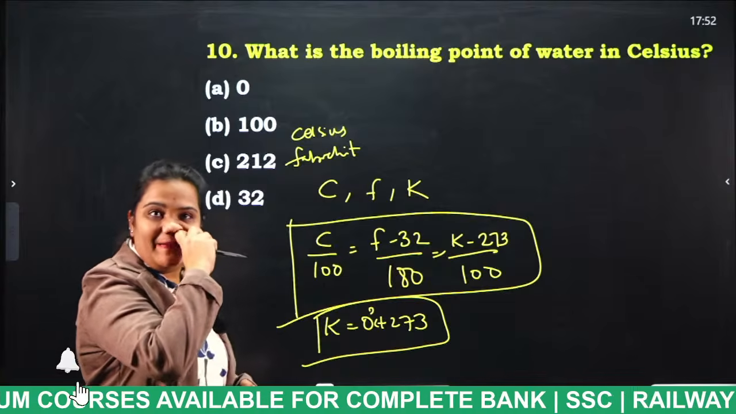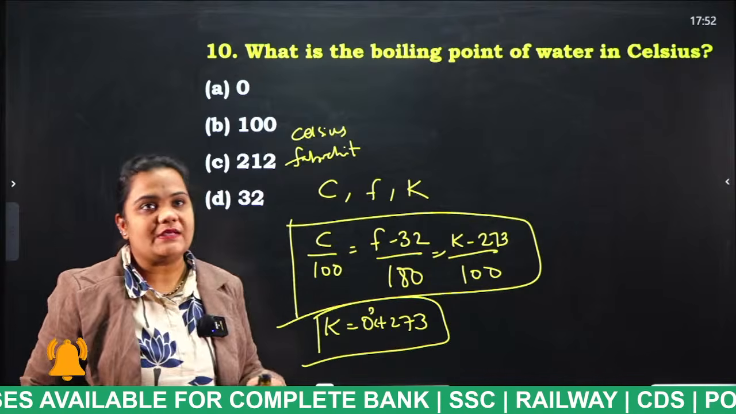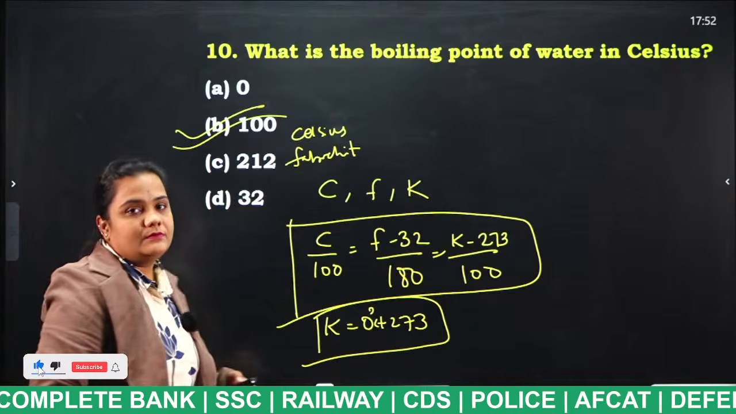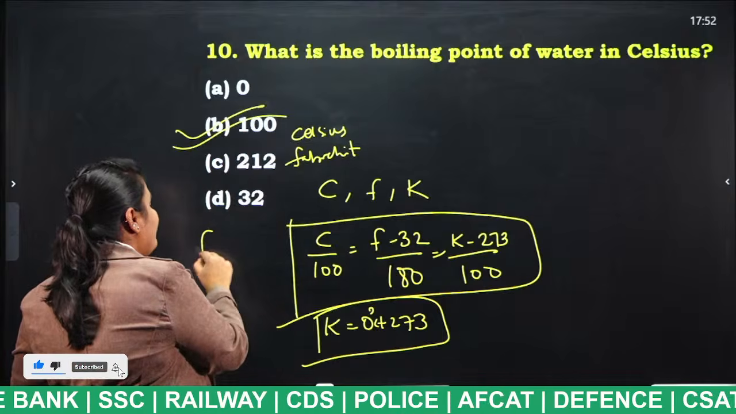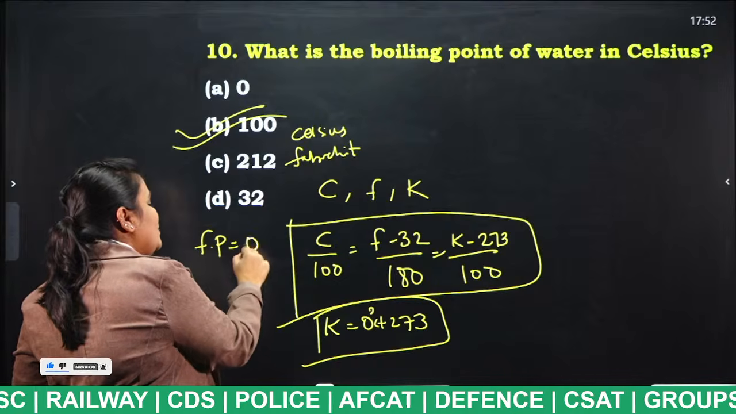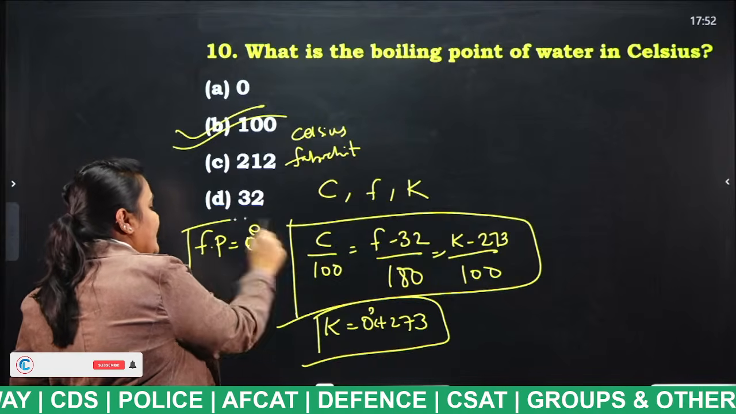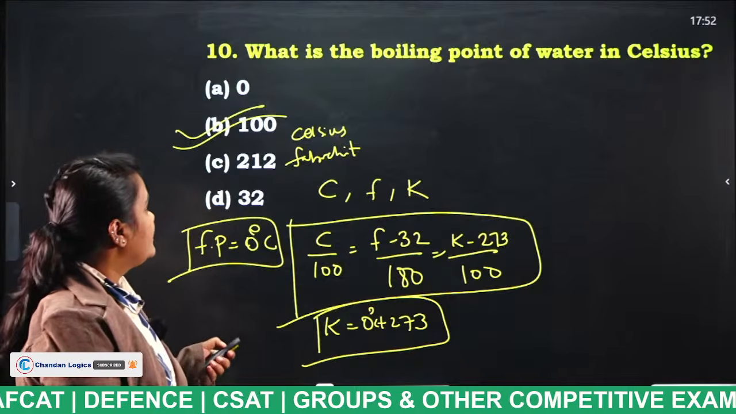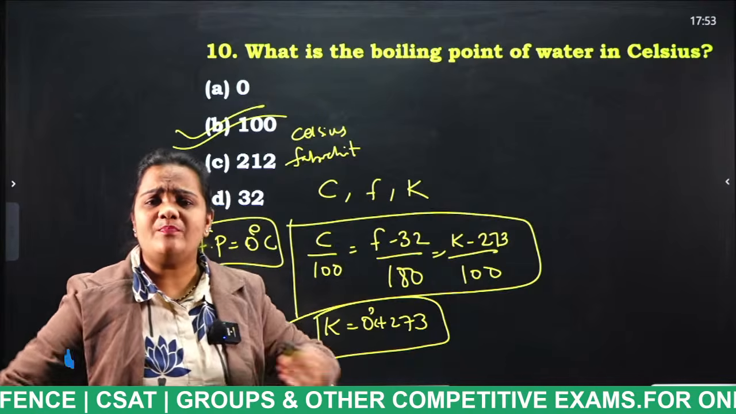Remember, very, very important. Okay? So, what is the answer for this question, students? 100. And what is the freezing point of water, students? Freezing point of water is equal to 0 degrees centigrade. Okay? Next. Actually, what do we mean by boiling point, students?